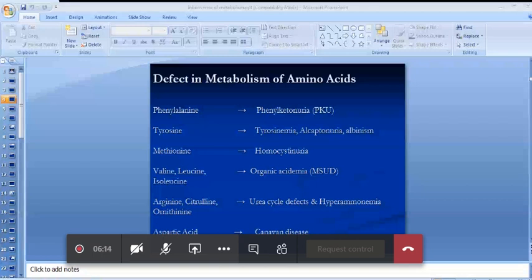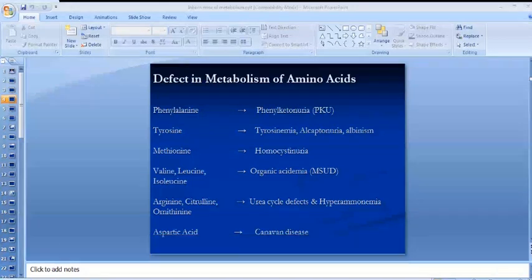Organic acidemias are a group of disorders caused by accumulation of branched chain amino acids, that is valine, leucine and isoleucine. Urea cycle defects come under the subcategory of amino acid metabolic disorders, and they are caused by accumulation of certain substrates which include arginine, citrulline and ornithine. Canavan disease is a genetic disorder which usually manifests in infancy and is caused by accumulation of aspartic acid due to a specific enzyme deficiency, aspartoacylase.